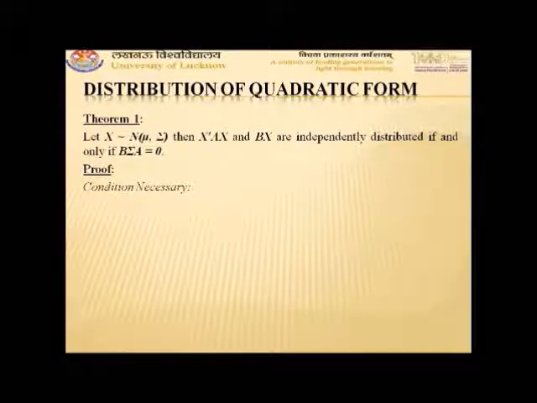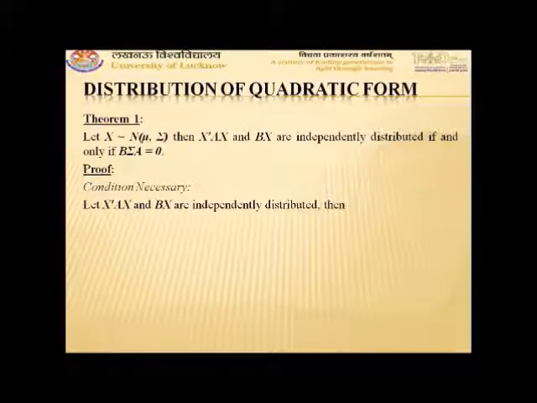Let us consider the case when the condition is necessary. So we assume that X transpose AX and BX are independently distributed. For independently distributed random variables, the covariance will always be 0. That means the covariance of X transpose AX and BX will be equal to 0.